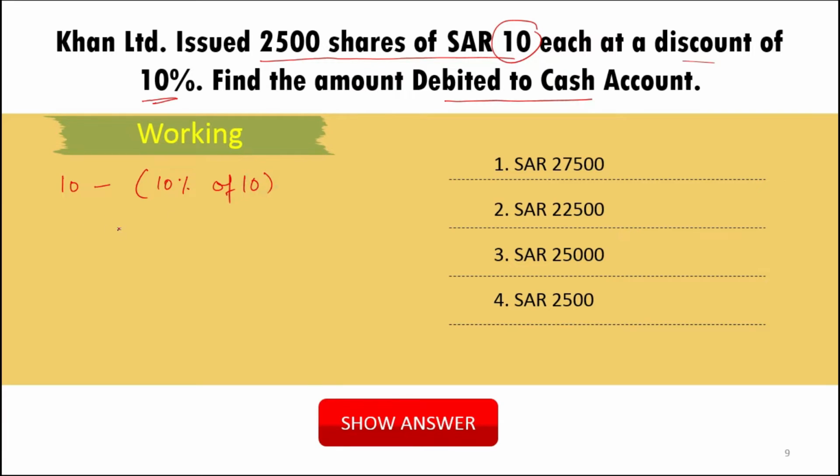So this will be 10 minus 1, that is 9. 9 is the cash collection for one share. So for 2,500 shares it will become 22,500. So the amount debited to cash will be 22,500.